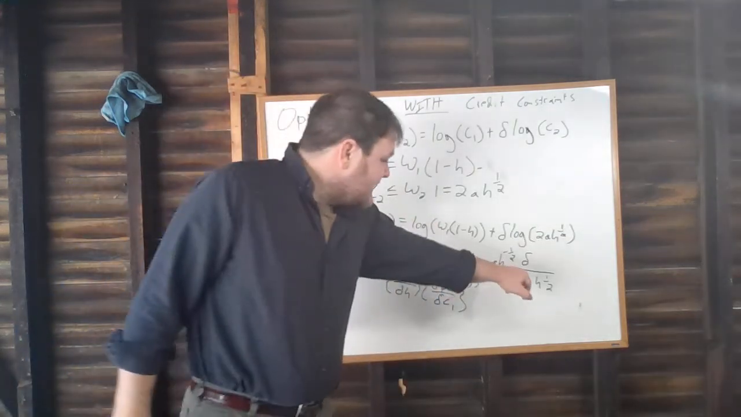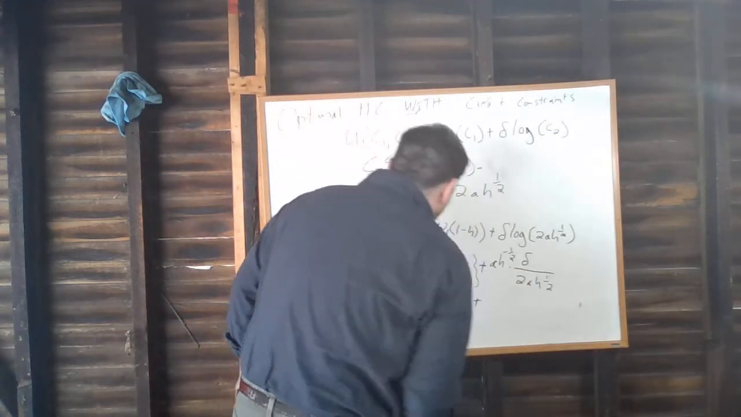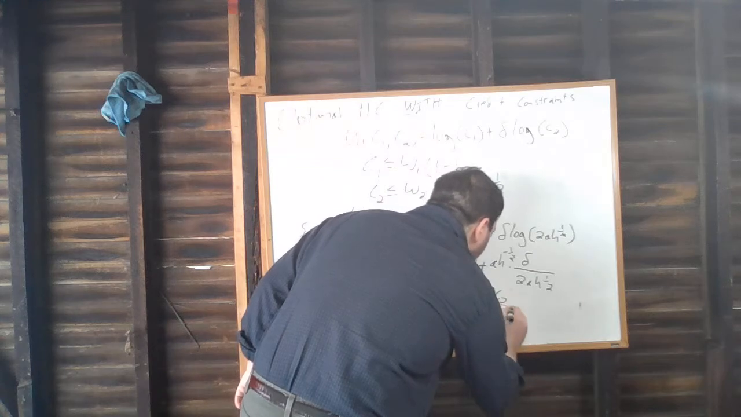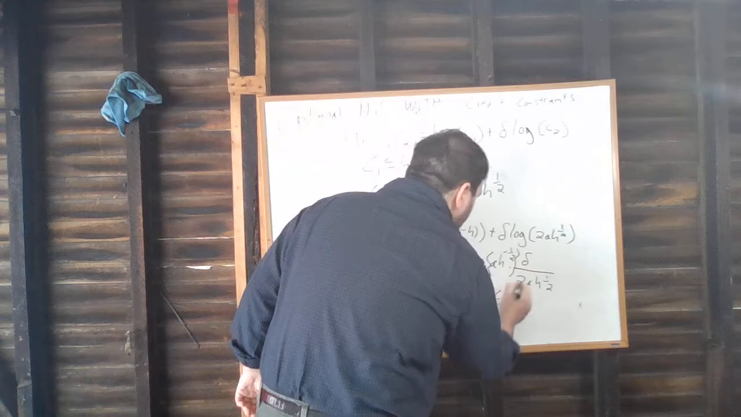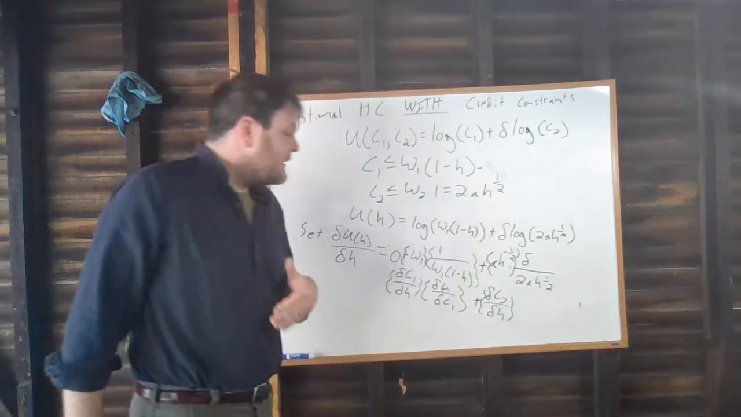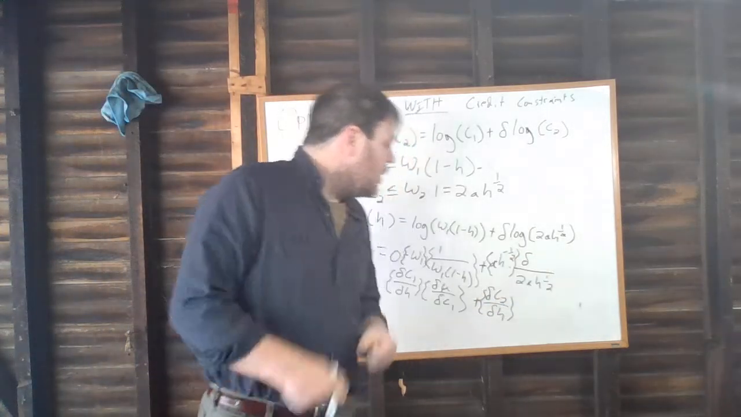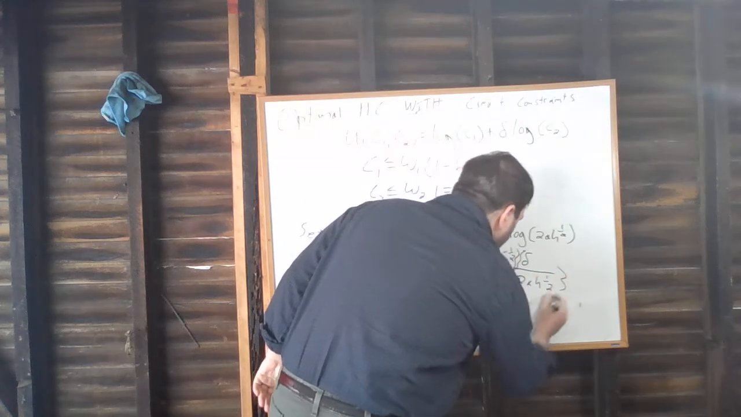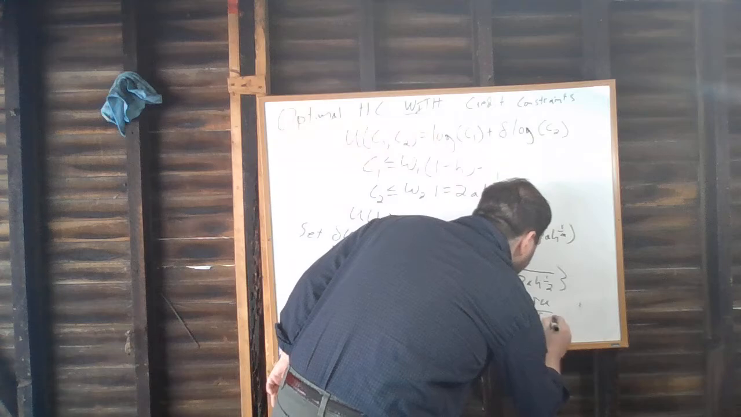And likewise, this piece here is going to have the same interpretation. Add to it dc2 with respect to dh, this piece here. And then this piece here is going to be the change in our utility, our change in well-being, with respect to a change in C2, du dc2.